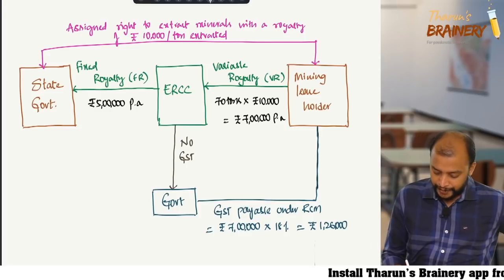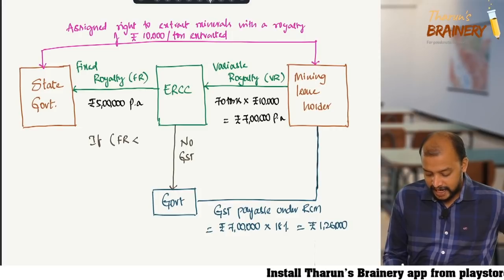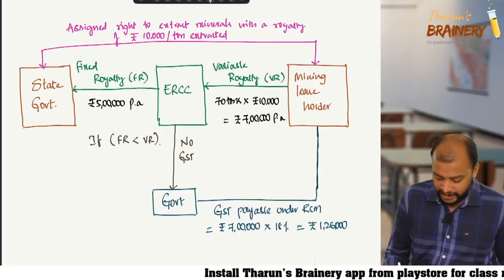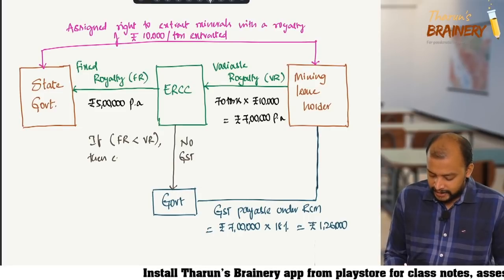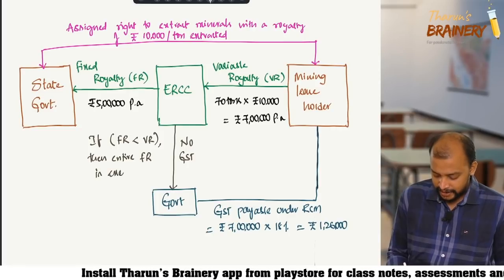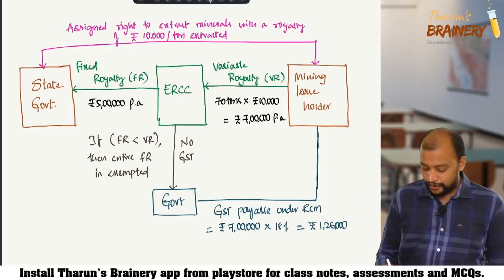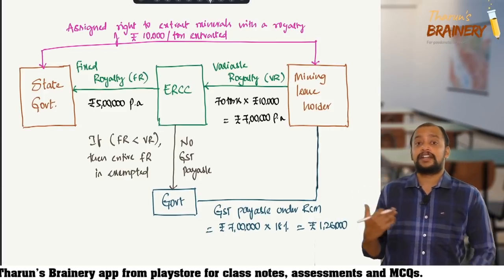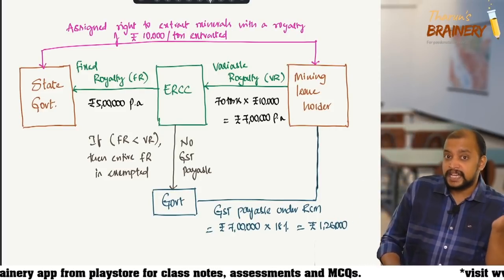So therefore, if fixed royalty is less than variable royalty, then the entire fixed royalty is exempted. So there is no GST payable by ERCC. Now what has ERCC got? Surplus. How much surplus did he get? 2 lakhs. So in 1 year they got a loss.